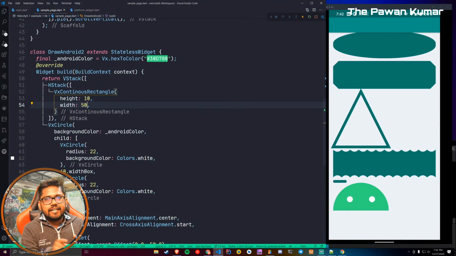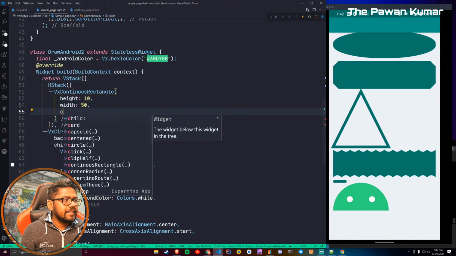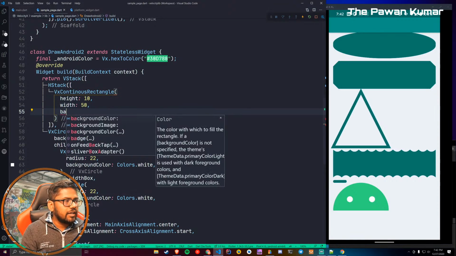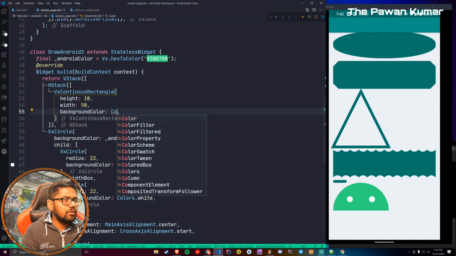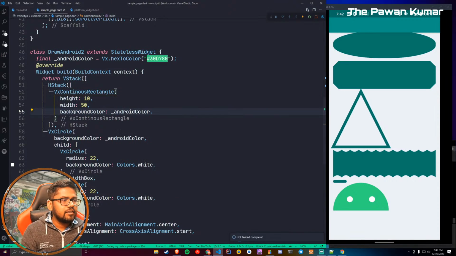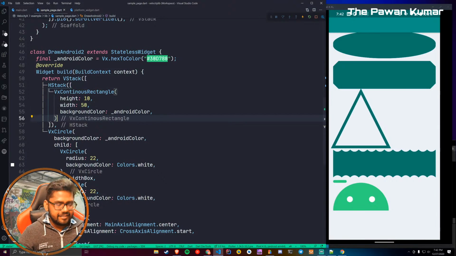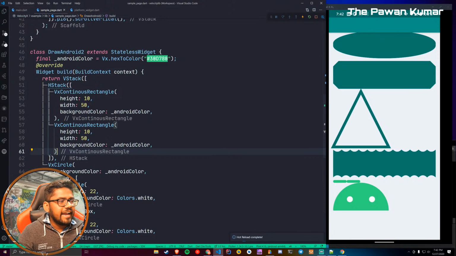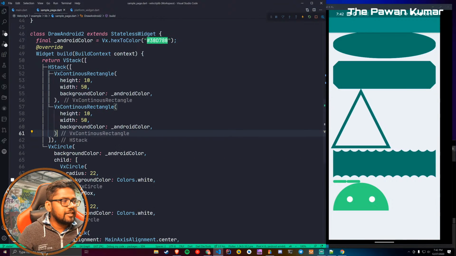Have you seen that animation? Now we have that antenna itself, and then we can give some background color as well. We'll use the same Android color anyway. So we have the antenna. This antenna is fun. I'm laughing because this looks really cool. And now another one. Both are the same. The only difference is that as of now there is no difference.